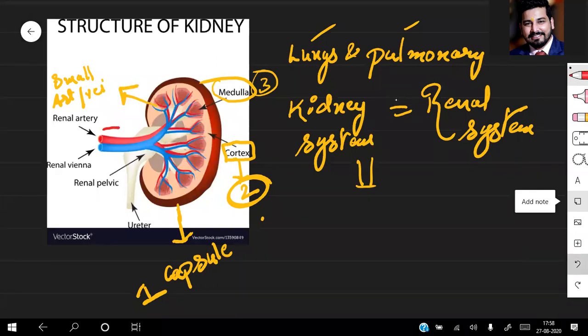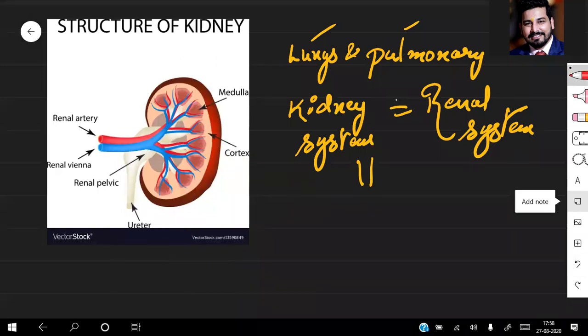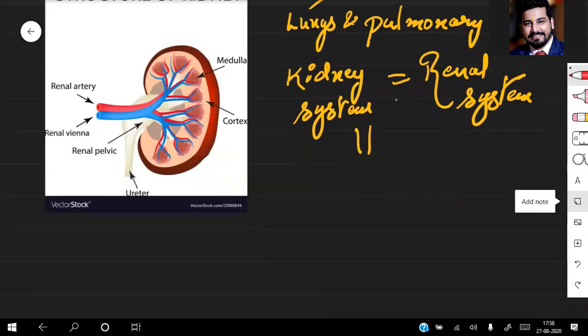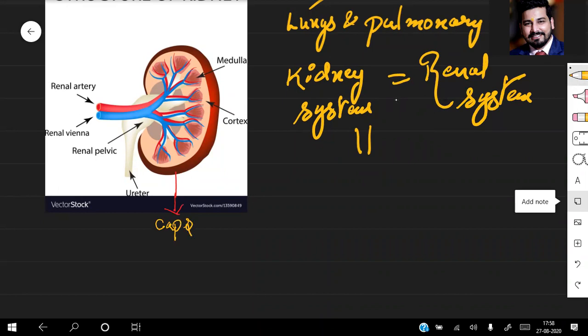So coming over to the next, you have to be very proper about the structures which are present in your kidney. These structures are in accordance with the covering. The outermost covering structure is known as, let me change the pen, the first one, this structure is the capsule. Number one, remove the capsule.